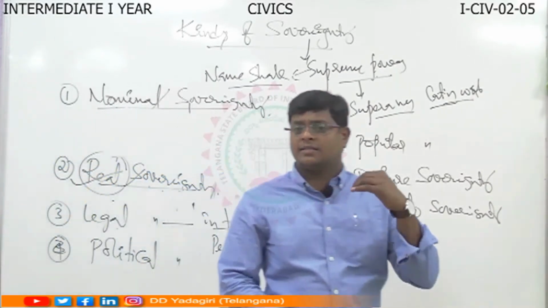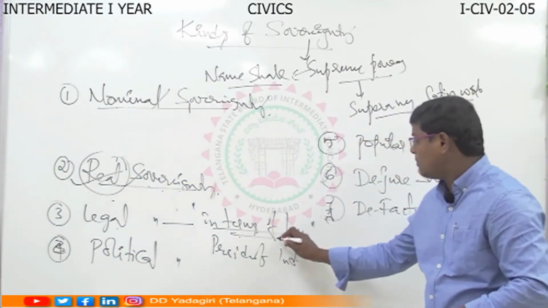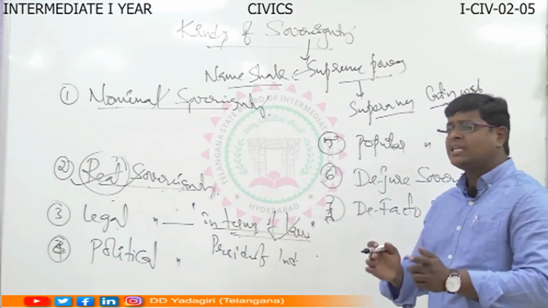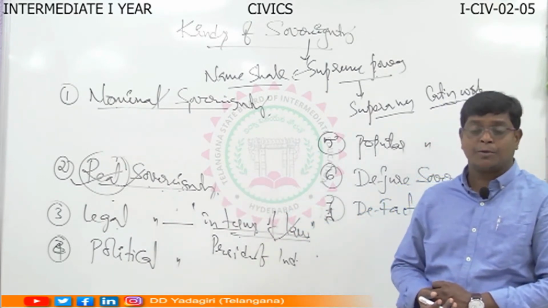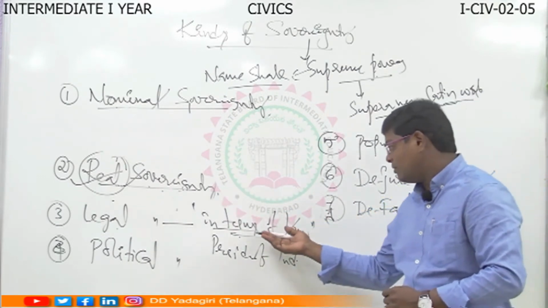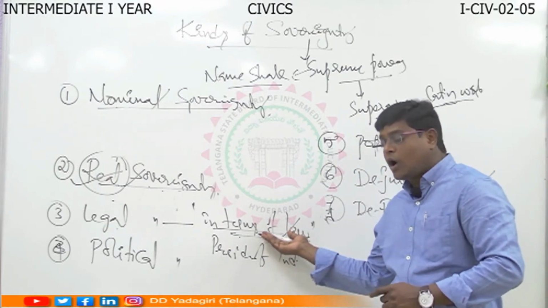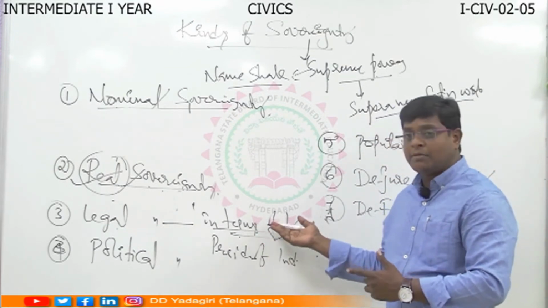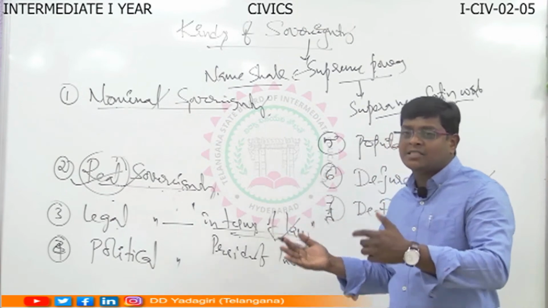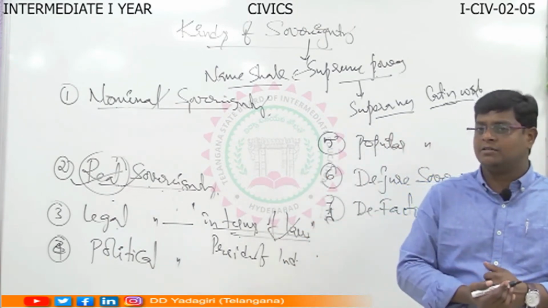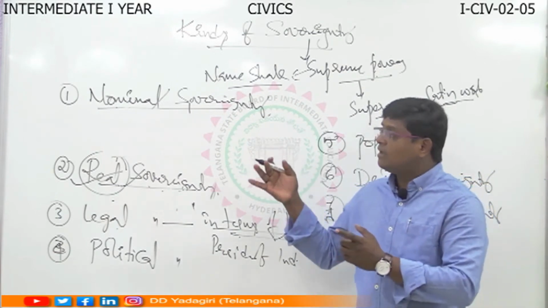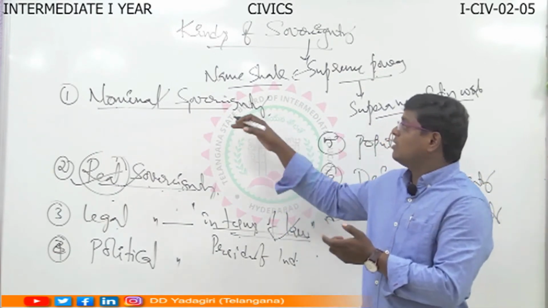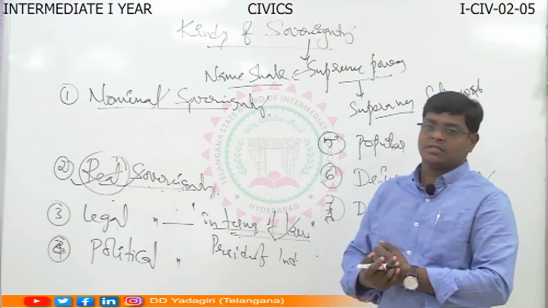Legal sovereignty is the sovereignty which is based on the law. As per law, they enjoyed the powers. According to the law, they enjoyed the powers, but in their name, some others enjoyed the powers. That's why legal sovereignty is nearly close together with nominal sovereign.